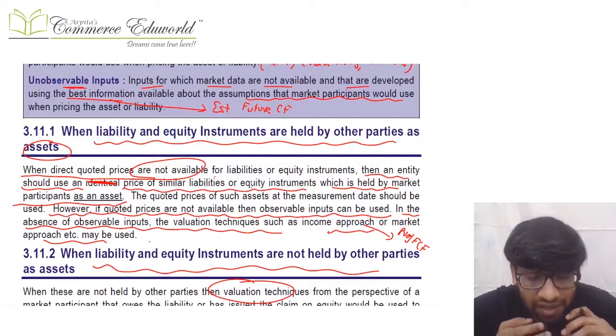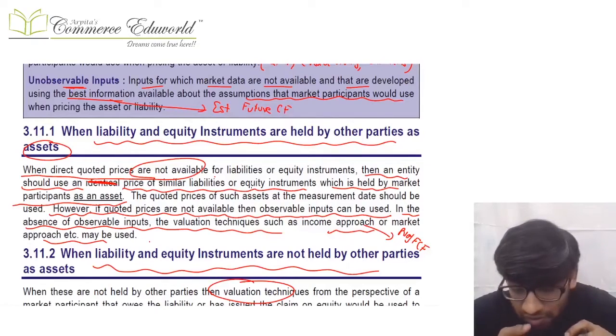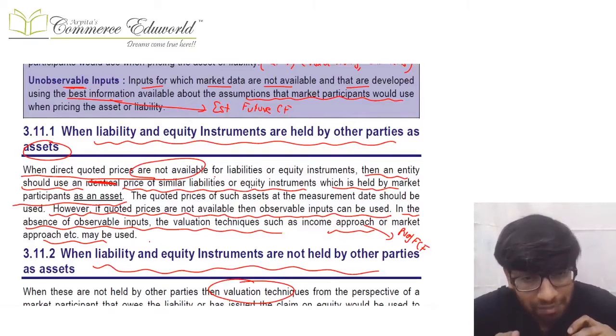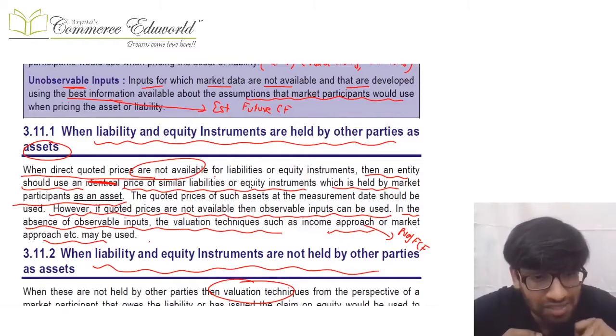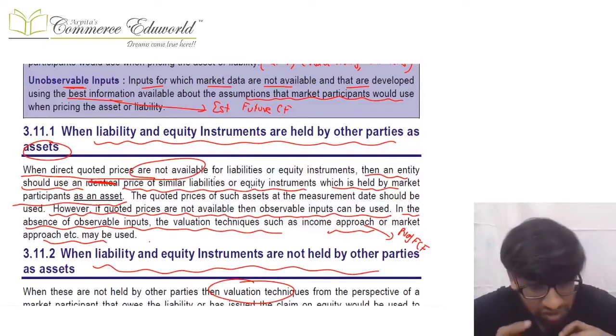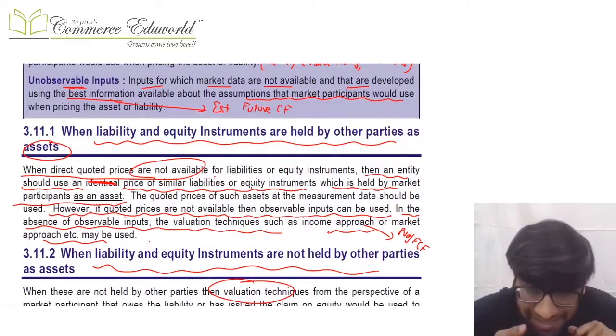So if the identical liability or equity instrument's direct quoted price is not available, then we can consider the price of a similar liability or equity instrument, which is a bit different, held by market participants as an asset. If that is also not available, then we can use other observable inputs like credit rating, etc. If other observable inputs are also not available, then you can use either the income approach or the market approach to calculate the fair value. That is the last option, known as valuation techniques.